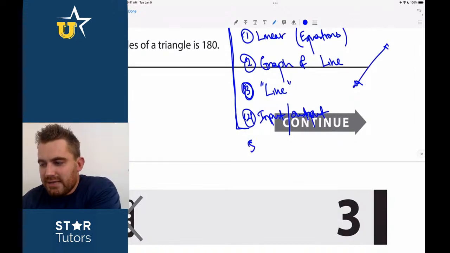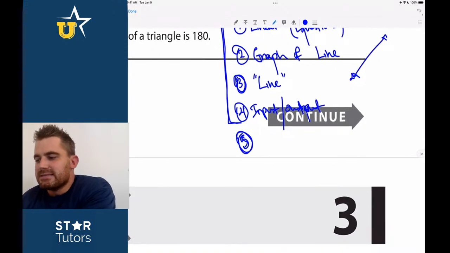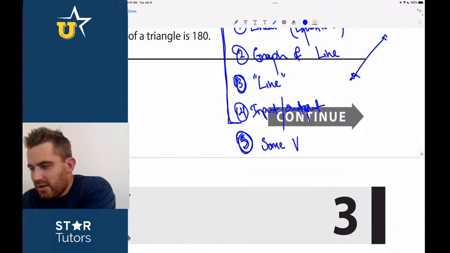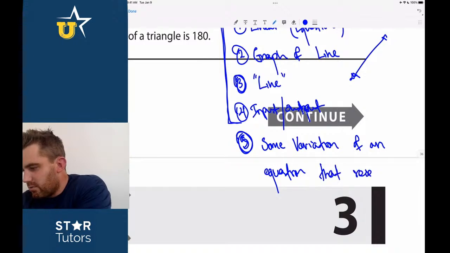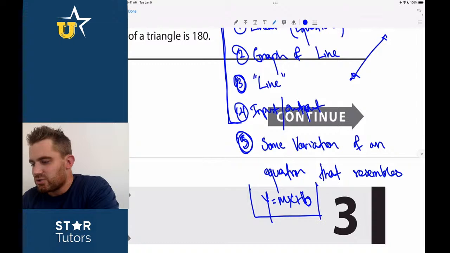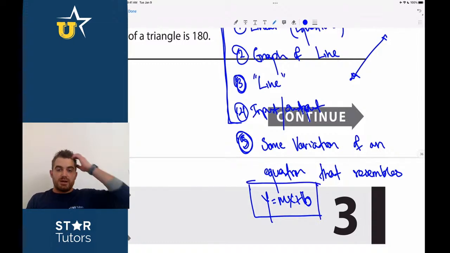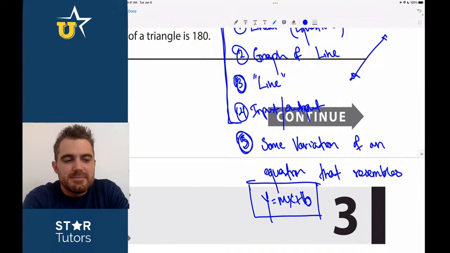And number 5 is easily the one that's used that students don't recognize, and I'm not sure why, is some variation in an actual equation, some variation of an equation that resembles y equals mx plus b. And this is the most important one. I cannot stress enough, and we'll see this in this exact test, how important it is to be looking out for these types of questions where they give you an equation and it doesn't immediately look familiar.